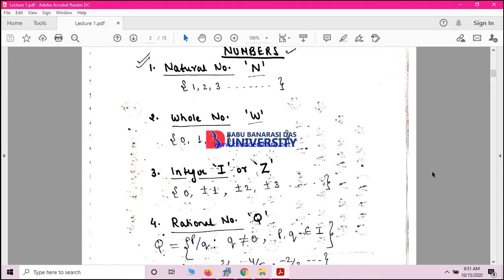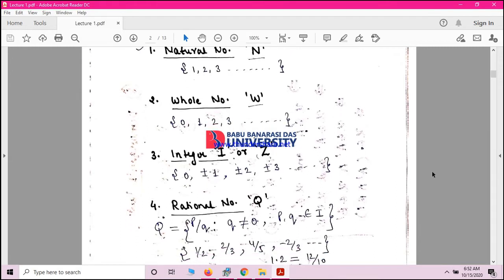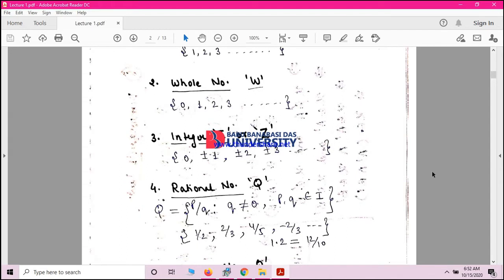It is basically a representation of all the numbers starting from 1 to n, and it is represented as capital N. So capital N represents natural number. Whole number starting with 0 is represented by W. Integer contains 0 plus all the negative integers and all the positive integers. It is represented by capital I or Z.